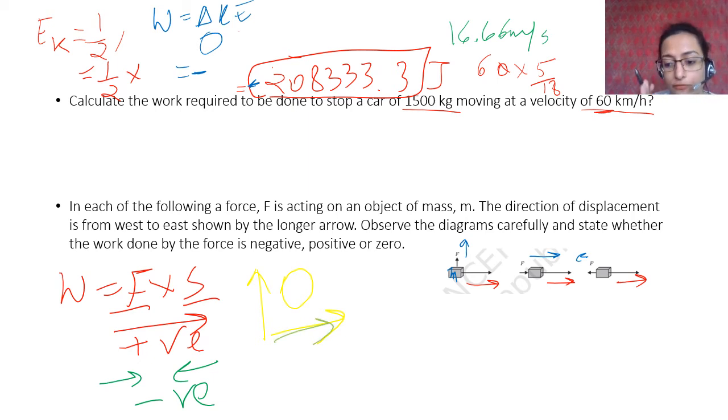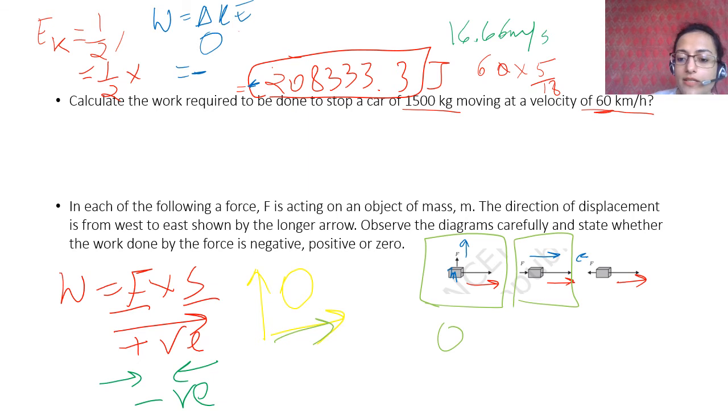Work done by that force is zero. Okay, so we can easily say that work done by this is zero. Work done by this is positive, because they're in the same direction, and work done by this, because they're in different directions, is negative. Okay.